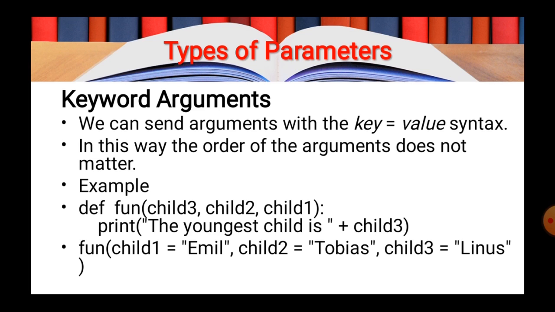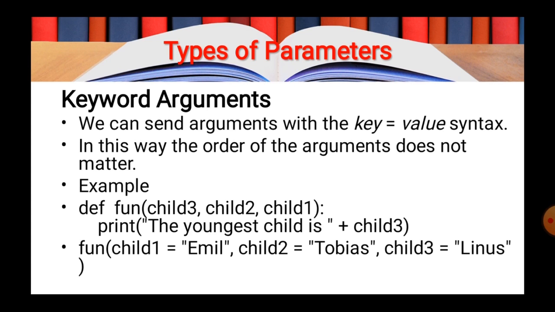So there will be no issues, and as you are passing the argument, it will be directly received by the parameter you named. Now you can see in the example, it is written def func(child3, child2, child1). There is no particular sequence.